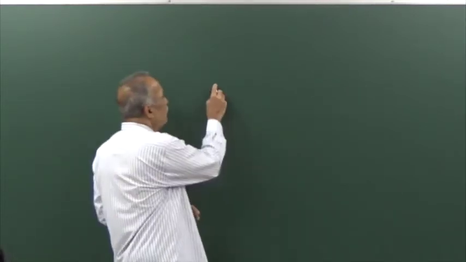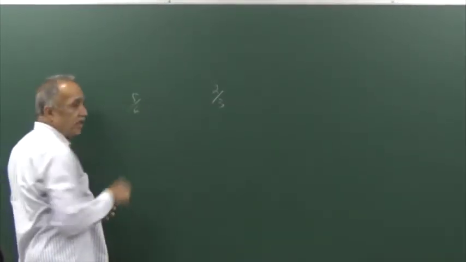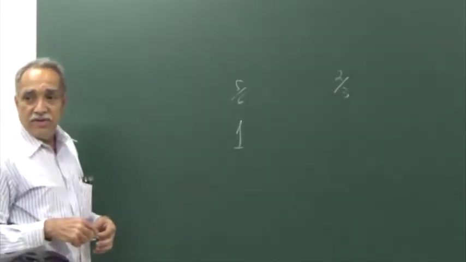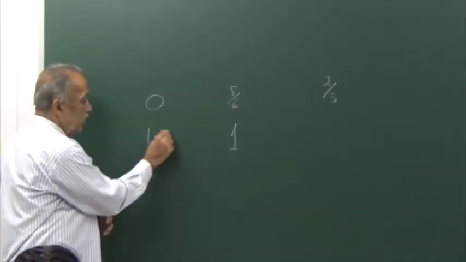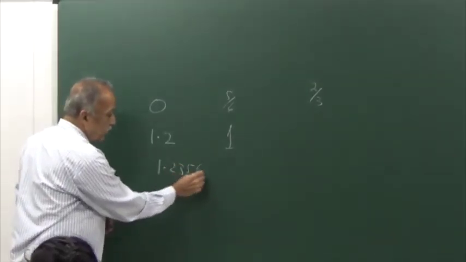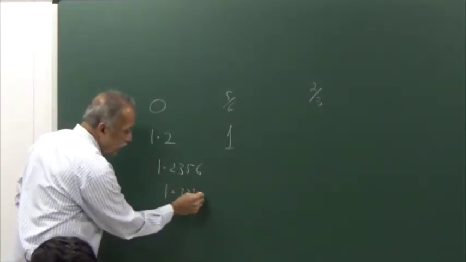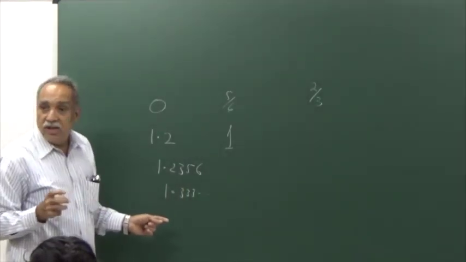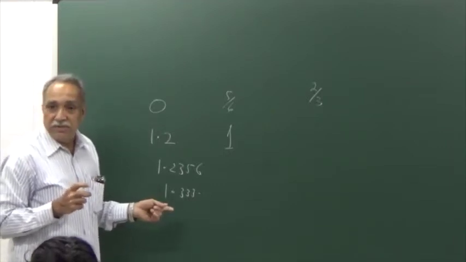For example, this is a rational number. This is a rational number. This is a rational number. Yes. Every recurring decimal is a rational number.